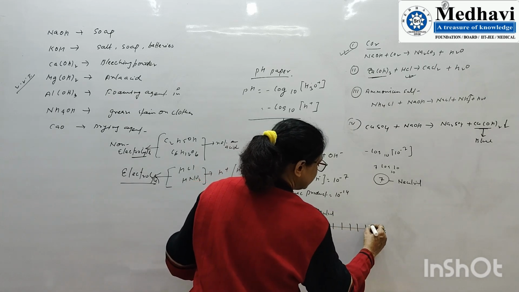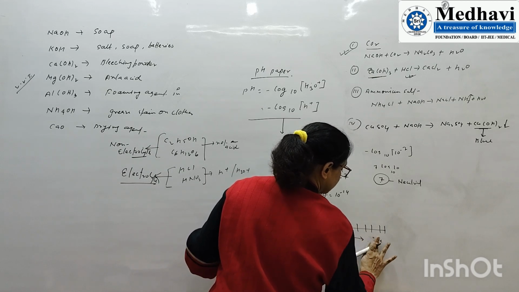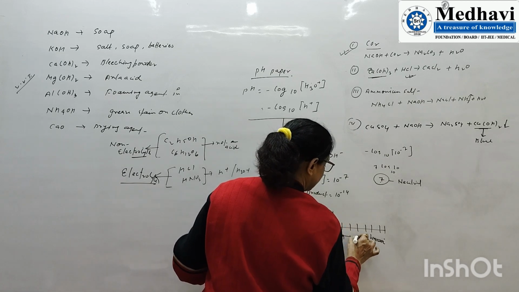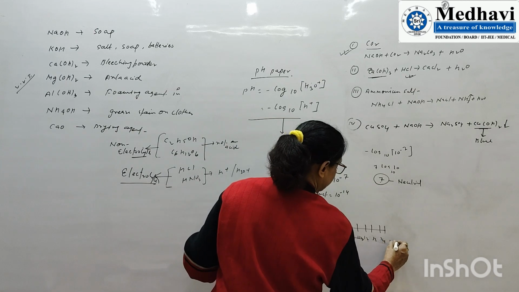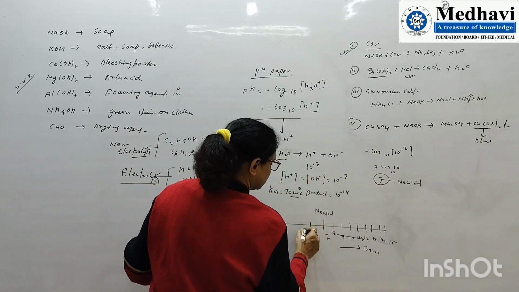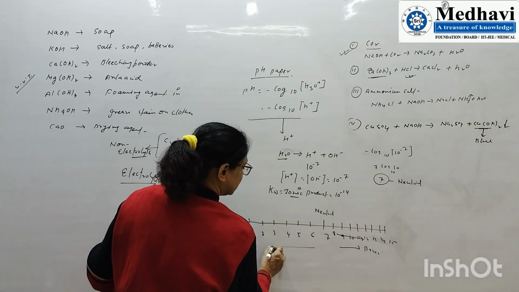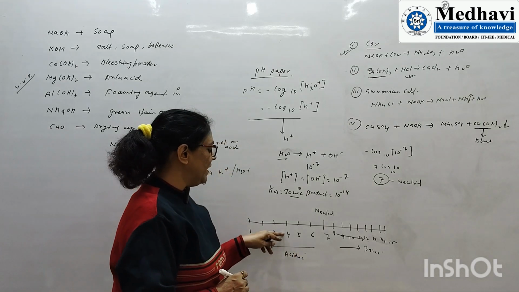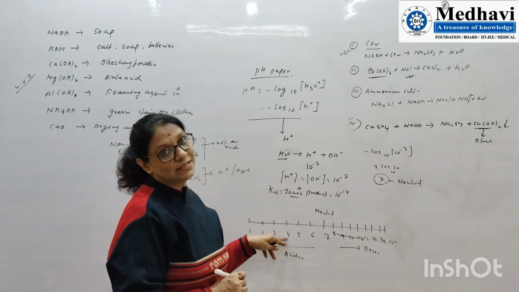If we go beyond 7, it is more basic, or you can say basic nature. That is 8, 9, 10, 11, 12, then 13, 14, and so on. This is the basic part. And here 6, 5, 4, 3, 2 and 1, this is acidic. But I want to say that if there are two acids, one with pH 4 and another with pH 5, which one is more acidic? 4 is more acidic.